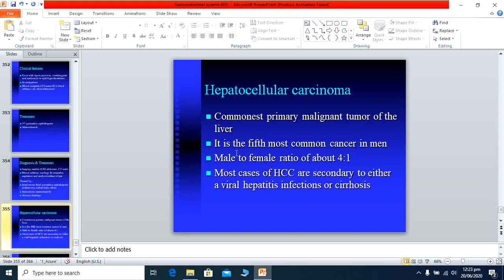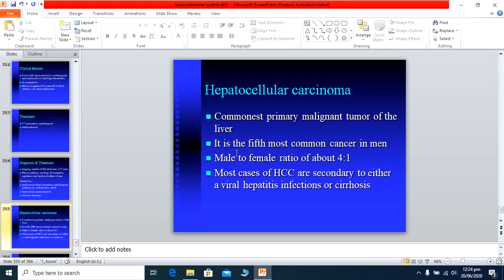Basically this carcinoma is very important because hepatitis B and hepatitis C cases are very common in our country, and ultimately patients with cirrhosis develop this complication, hepatocellular carcinoma. Another aspect is that this is very common in males; the male to female ratio is 4:1, and it usually occurs in the 5th decade of life.